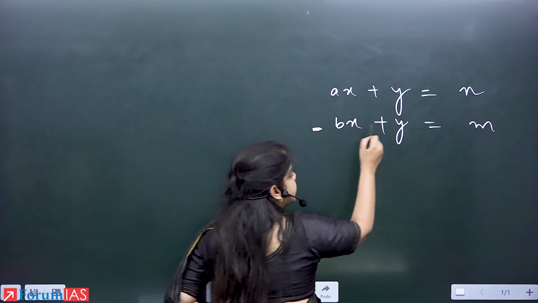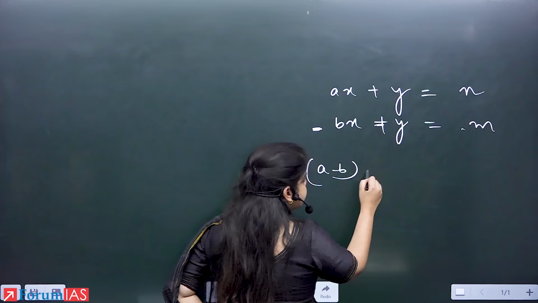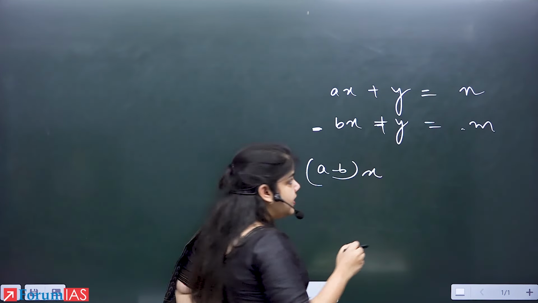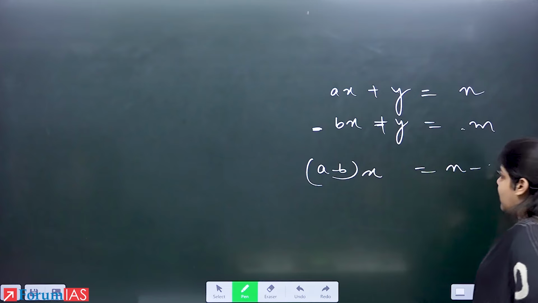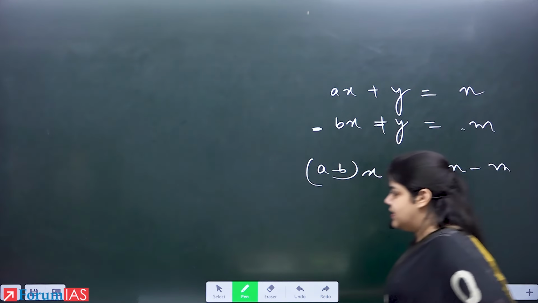If I subtract, what is the outcome? A minus B times X, y gets cancelled, plus y minus y, and it's equal to n minus m. Are we clear? ये सबको पता है? Okay.